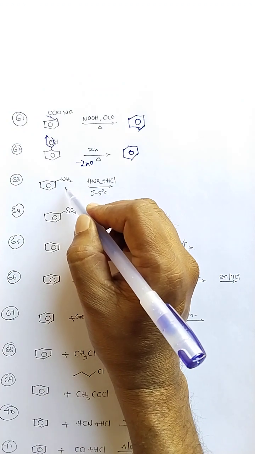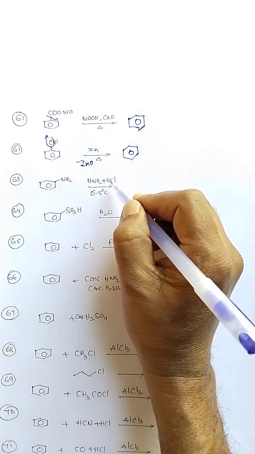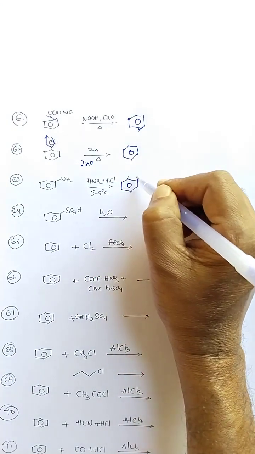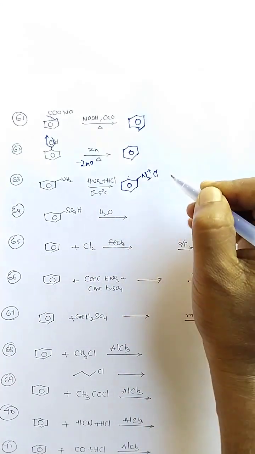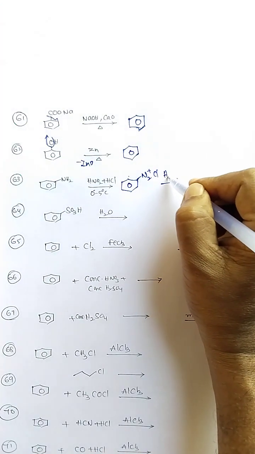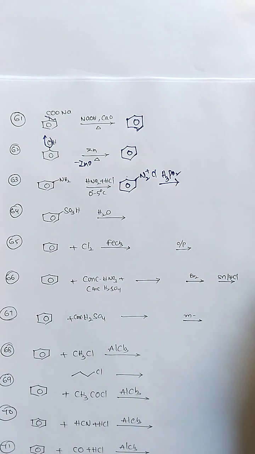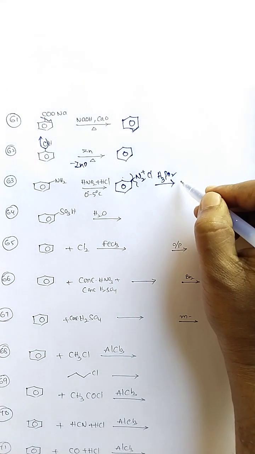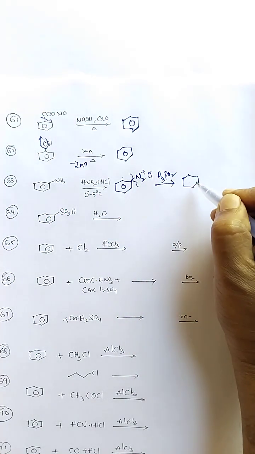Next, aromatic amines or anilines. The diazotization reaction produces a diazonium salt. If you treat it with phosphorus acid, nitrogen gas is evolved.